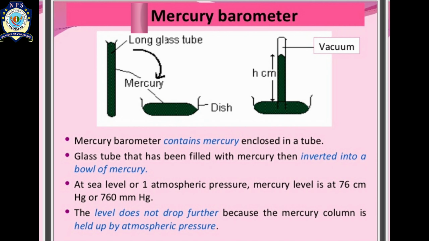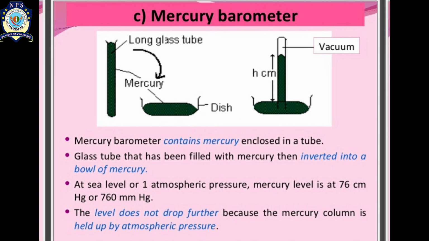Now we invert the long glass tube filled with mercury over the bowl of mercury. Now what will happen? The molecules of the mercury also impart some pressure, and the air which surrounds the open part of the bowl of mercury also exerts some pressure. So due to the balancing of the pressures inside and outside, a vacuum is created at the top of the inverted long glass tube.